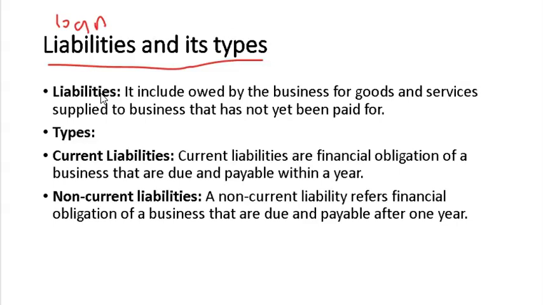The types of liabilities. Current liabilities. Current liabilities are financial obligations of a business that are due and payable within 1 year. Here I use the word obligation.